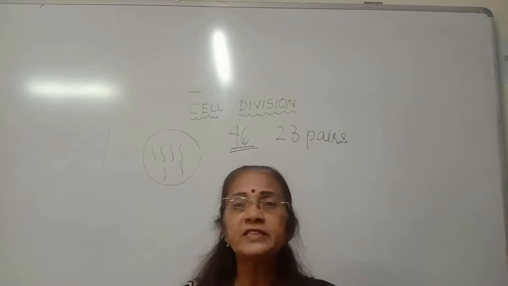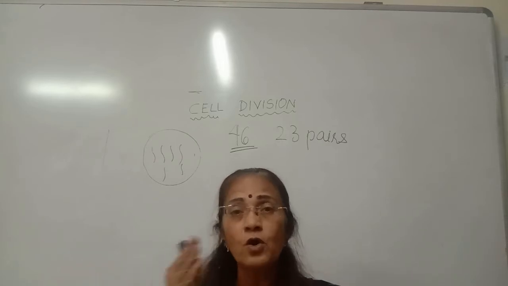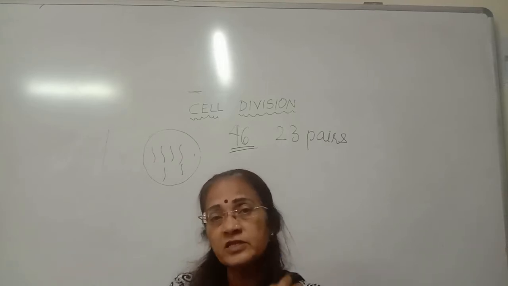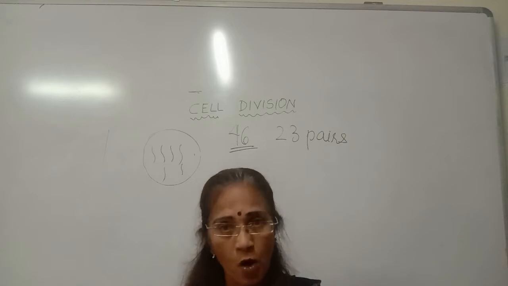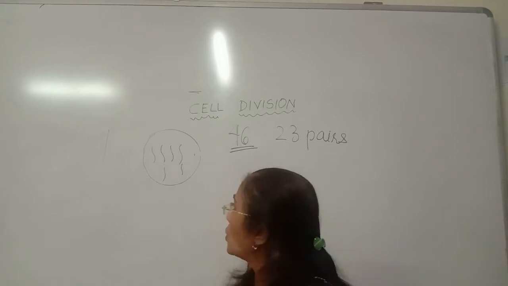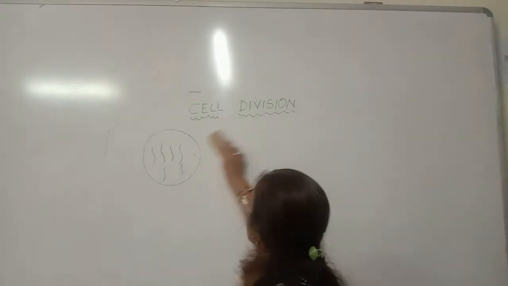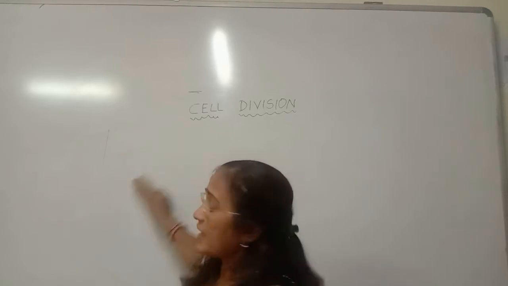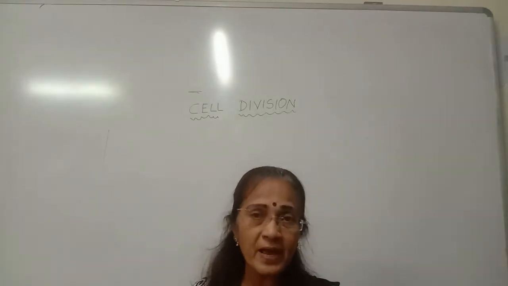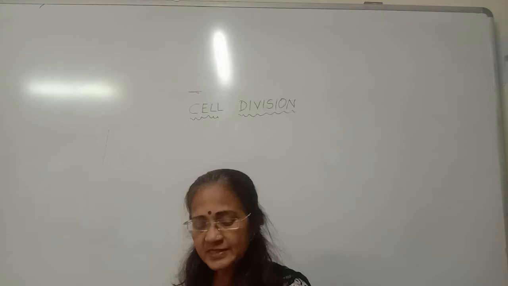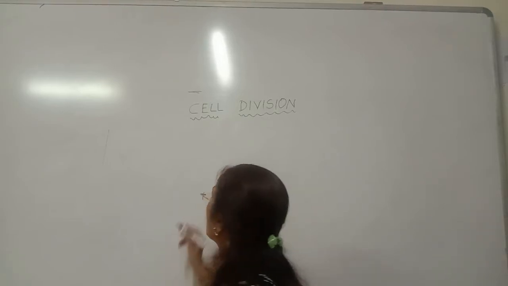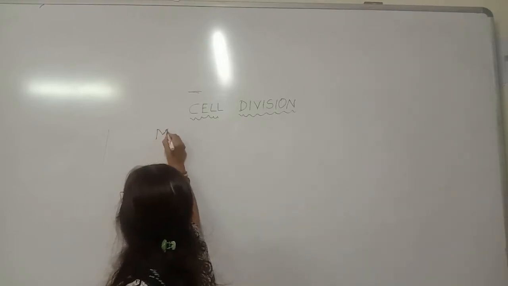Otherwise, the new cell that will be formed will be completely different from the parent cell, that is the original cell from which it has been formed. Clear, students? So in mitosis, as I just told you, we have 23 pairs of chromosomes. Let us see what happens in mitotic cell division.